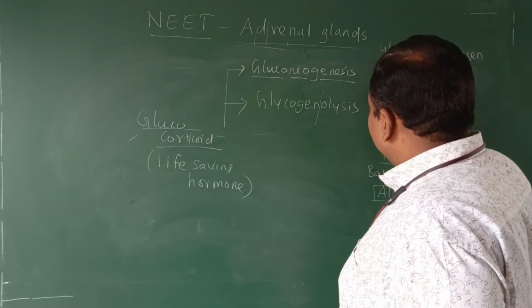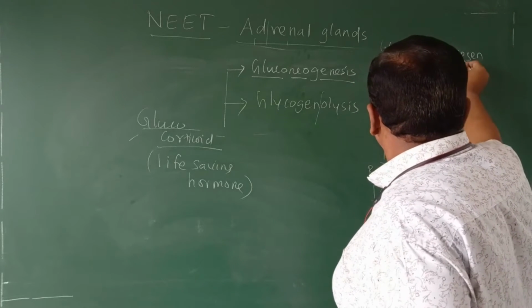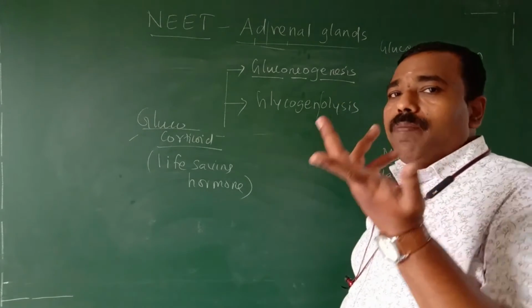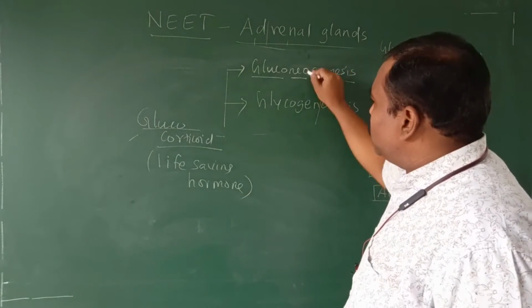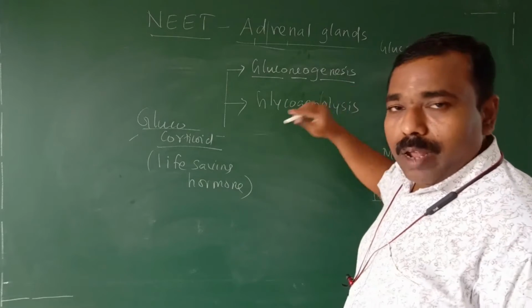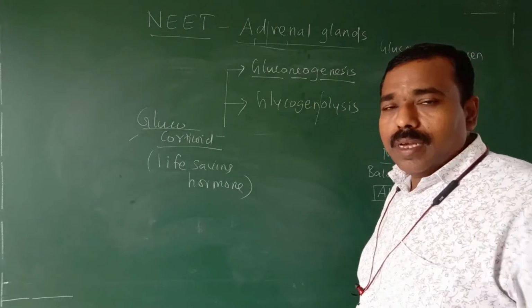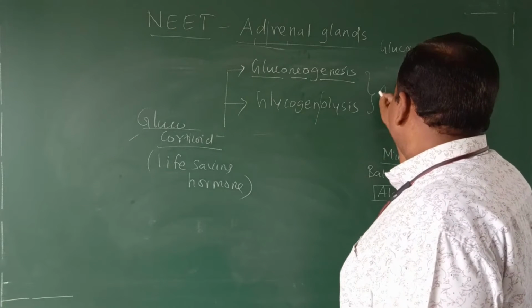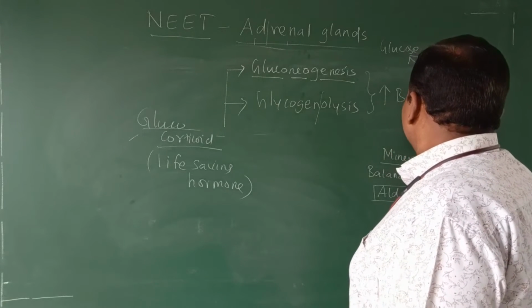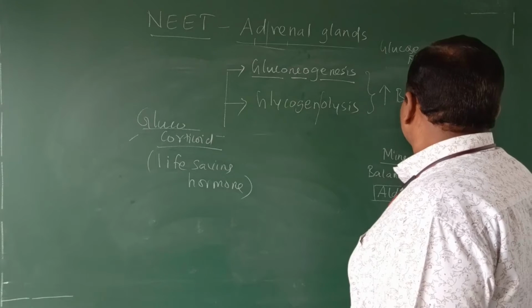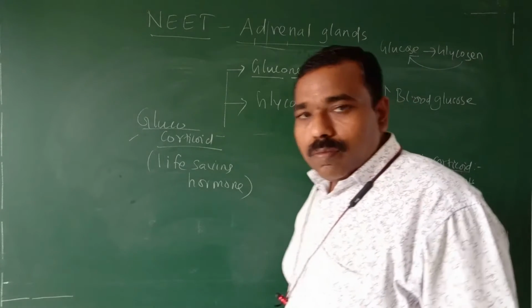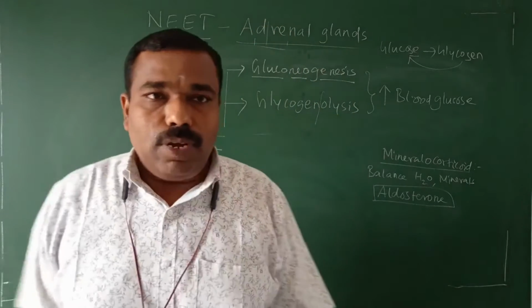Glycogenolysis means what? Lysis means breakdown. It breaks down the glycogen into glucose. So what will be happen? Both function, both carbohydrate metabolism, because its end product is glucose. So both it increase the blood glucose level.